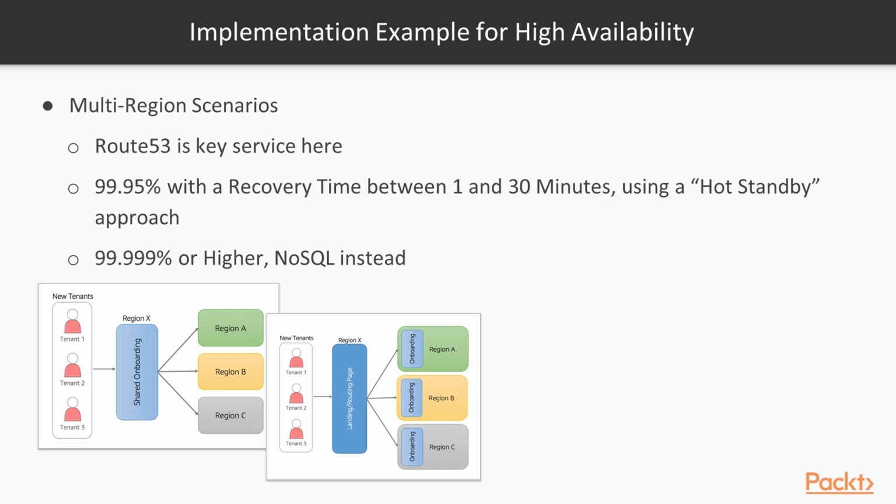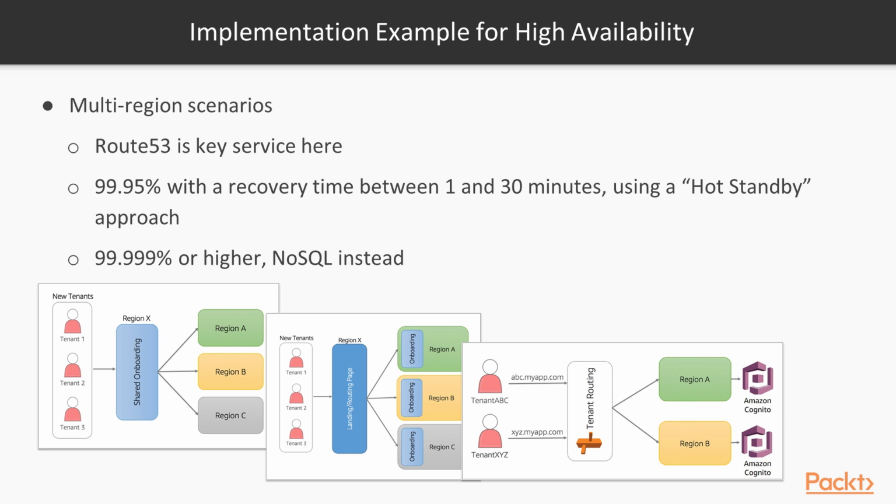We can do that using a particular region for a landing page, and then forwarding the tenants or users to the closer region to do the onboarding, registration, sign up, etc., whatever they need to do in their own region, or just using different domain names for different regions and authentication, etc. So every application, depending on our requirements in terms of availability and reliability, needs to be designed in a different way.